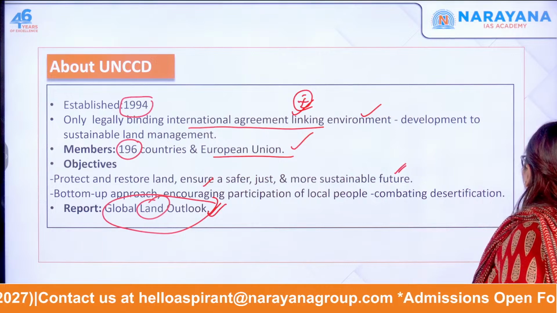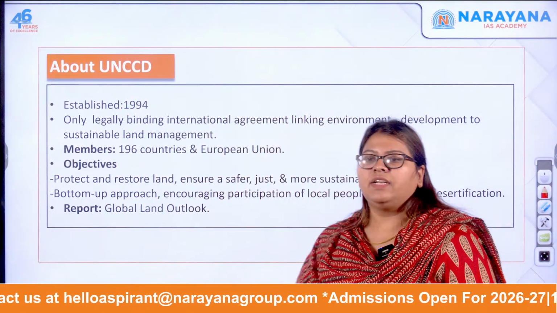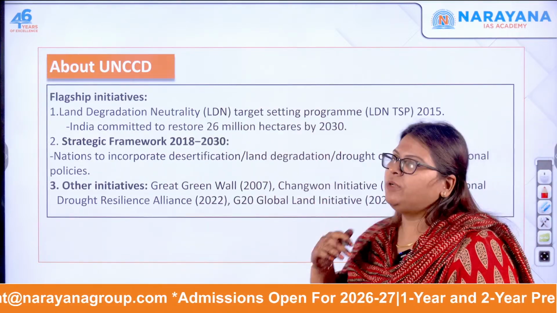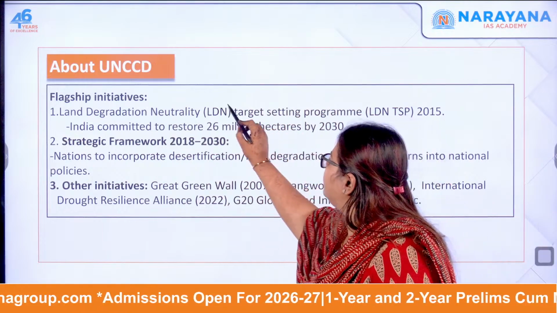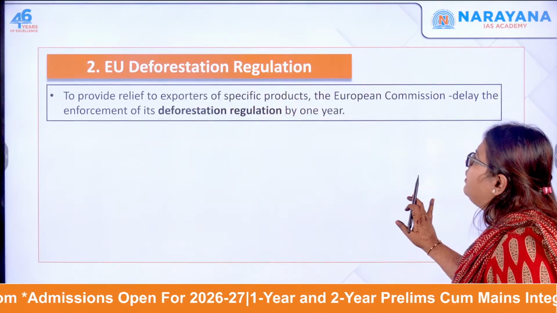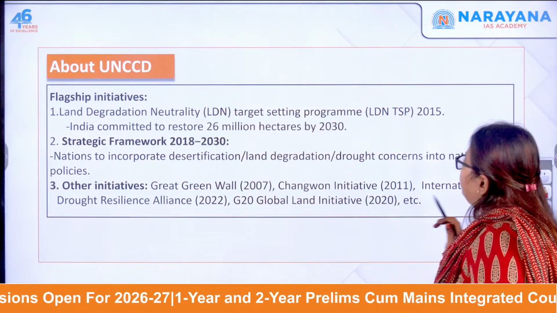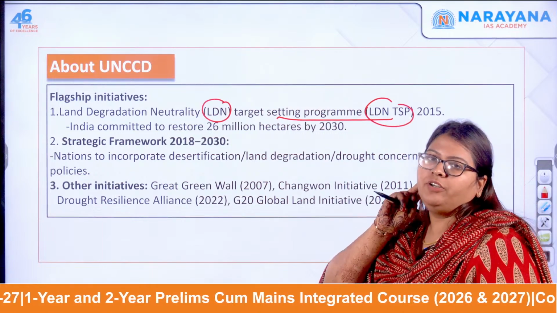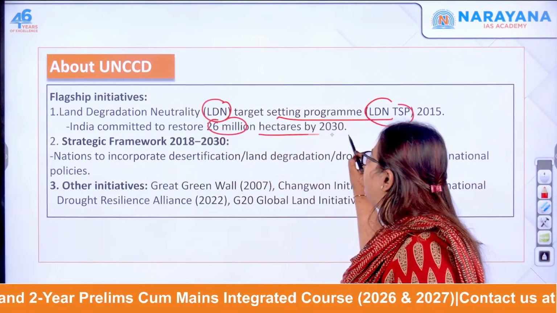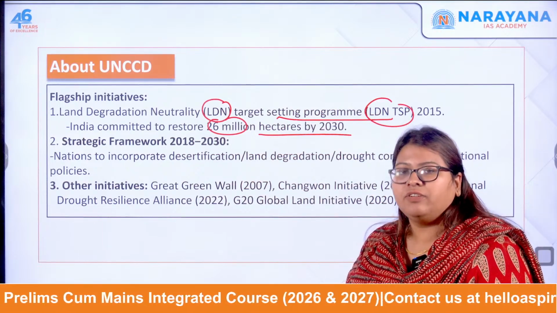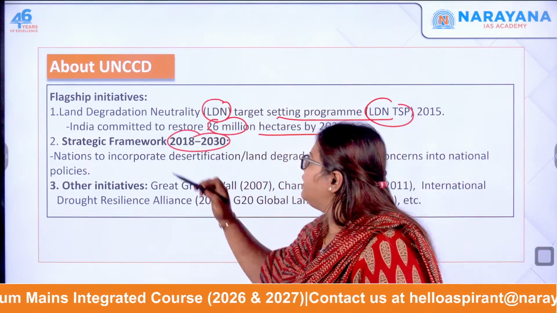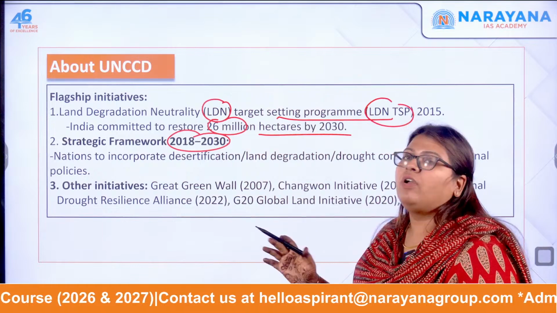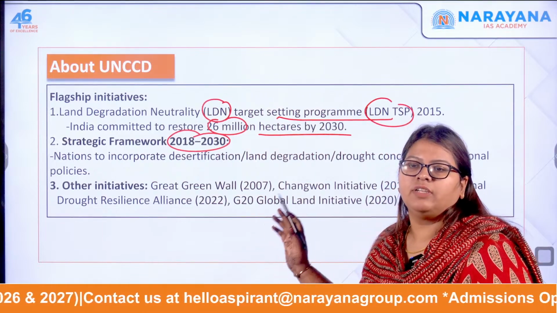Now let us see what other significant initiatives are brought by the UNCCD, in the next slide. It has flagship initiatives that I told you about, the LDN targets, the land degradation neutrality target, according to which India committed to restore around 26 million hectares by 2030. It also has a strategic framework for 2018 to 2030, where nations have to come together and cooperate on degradation and desertification.